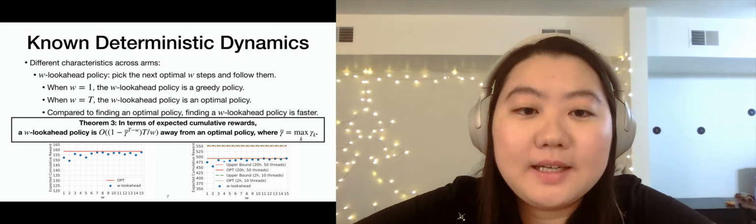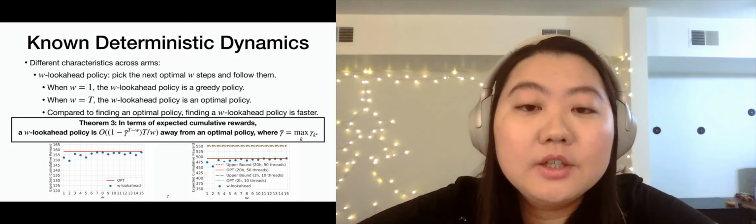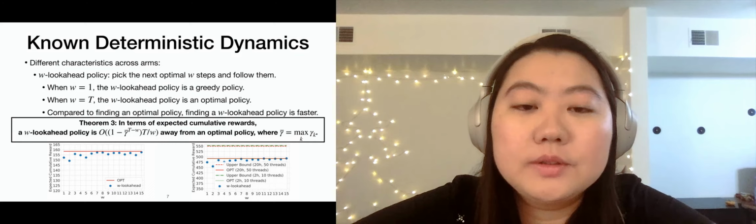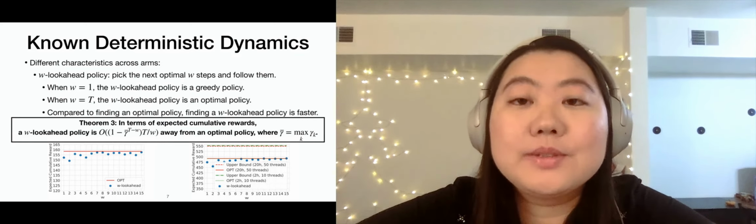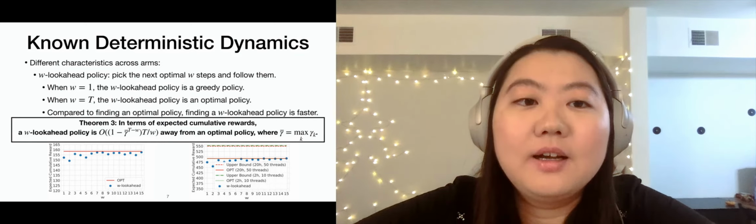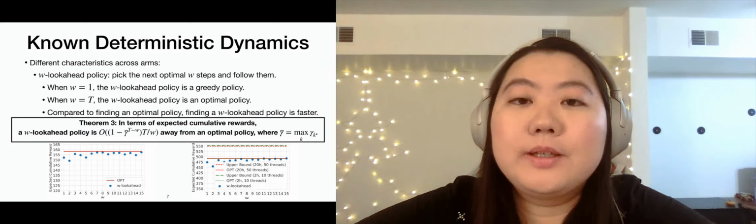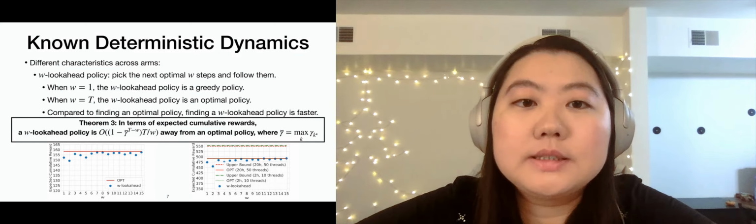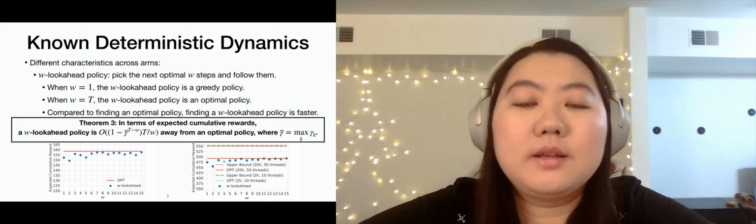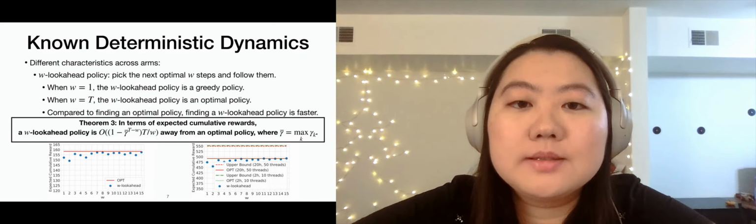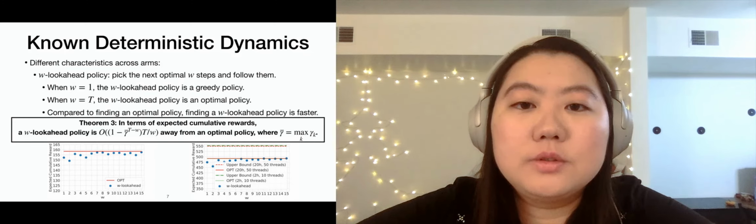On the left-hand side, we have the horizon T equal to 30. The red line shows the optimal value. The blue dots show the value of the W lookahead policies with different W values. Under the same hardware configuration, the optimal policy is solved by Gurobi in more than 20 minutes, versus all the W lookahead policies being found within 3 seconds. The right-hand side plot shows the result when T equals 100.